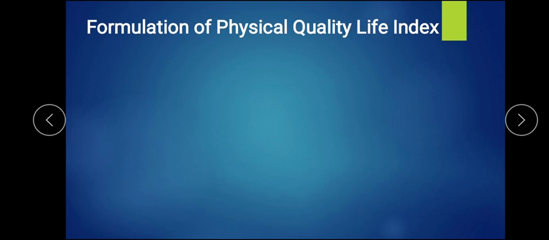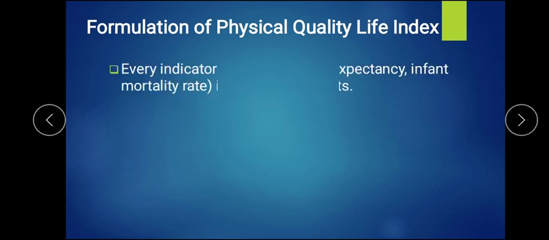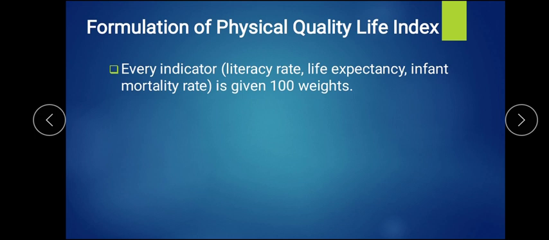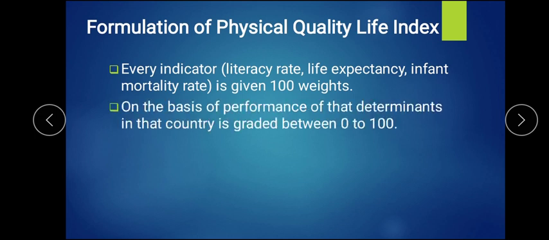Now let's study how the formulation of PQLI, the physical quality of life index, is done. Every indicator, that is these 3, literacy rate, life expectancy, and infant mortality rate, is given a weight of 100 each. On the basis of their performance, the country is graded from 0 to 100.